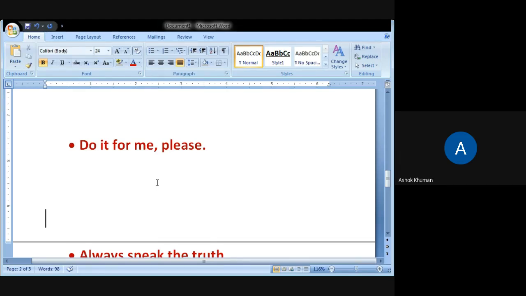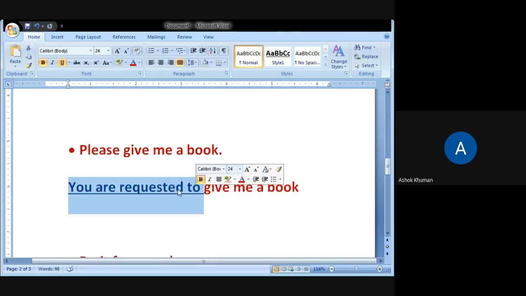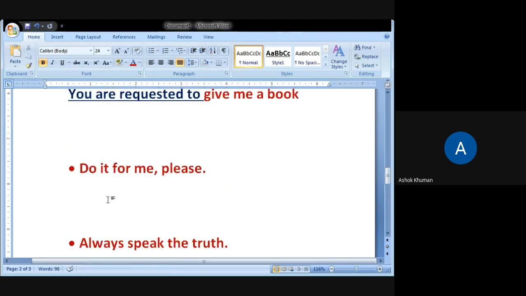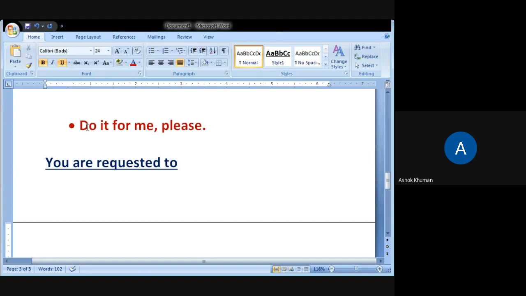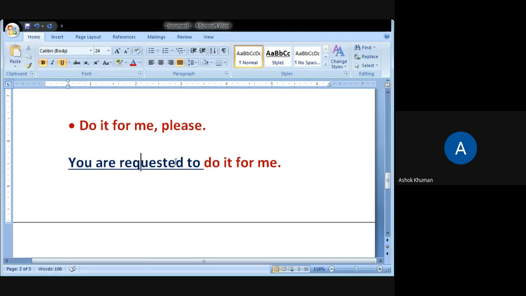Yes, you are requested to. Please means request. That means you are requested to. Yes, do it for me. Be small pages. Do it for me. Full stop. This is how request form is converted.